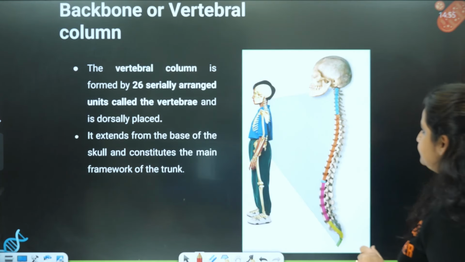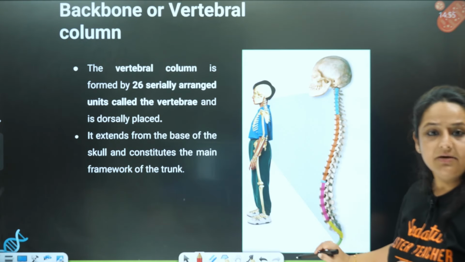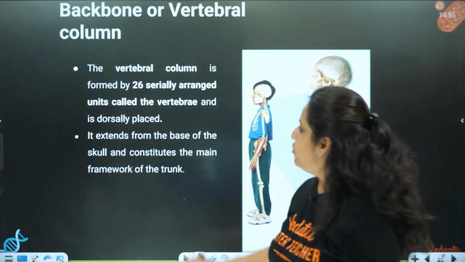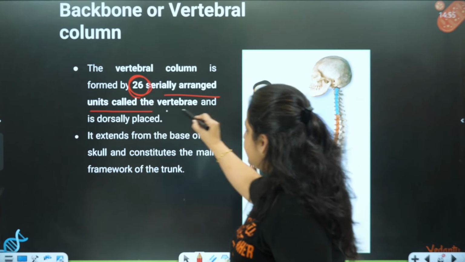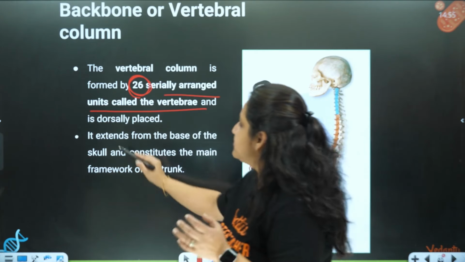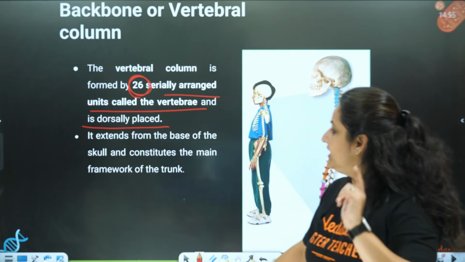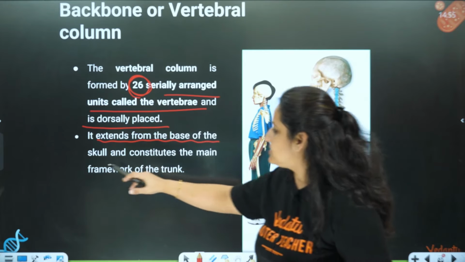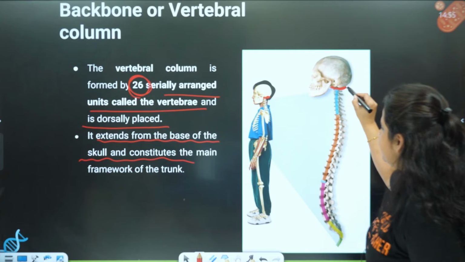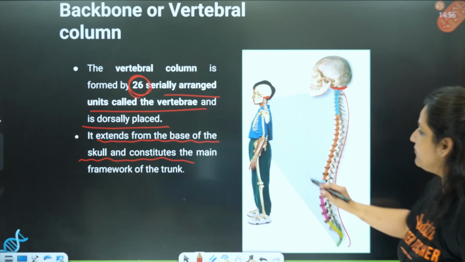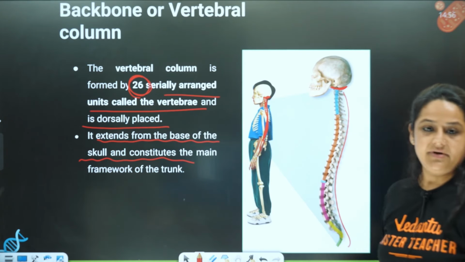So now this is the entire vertebral column, you can see. The entire vertebral column is composed of 26 serially arranged units which are called the vertebrae. And where are the vertebrae present? They are present on the dorsal side of the body, as in the back side of the body. They extend from the base of the skull, and they constitute the framework of the body. Till here it is present.